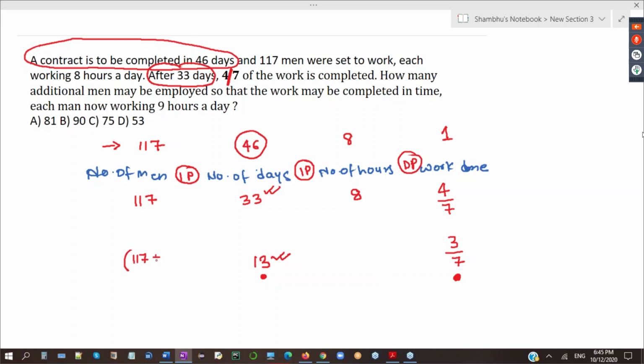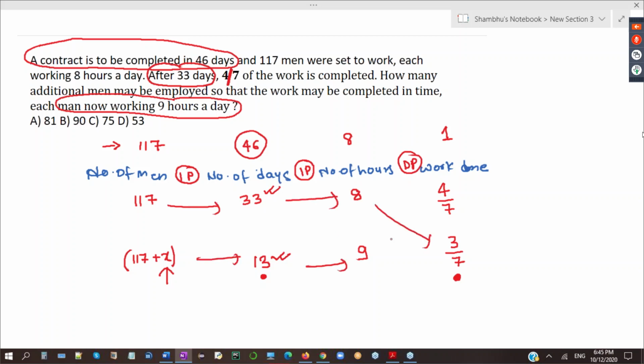Otherwise they cannot complete. So here they increased some persons, X, such that now each man will work 9 hours. So we have to find out how many extra persons are added. So indirect relation, multiply straight, and here cross, and find out what X is. X will come, I believe, 81. Okay.